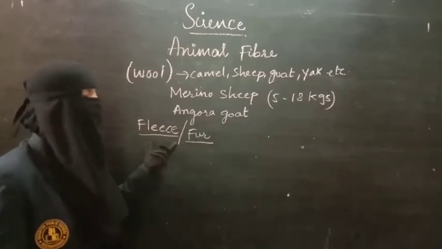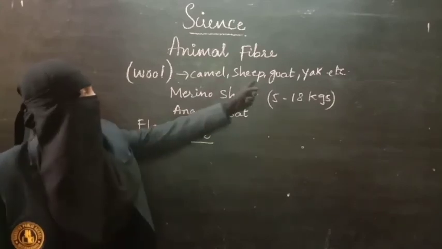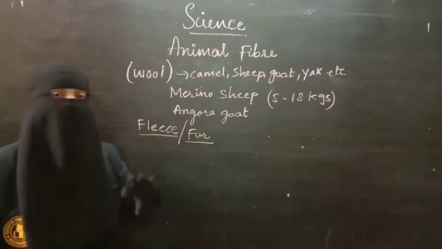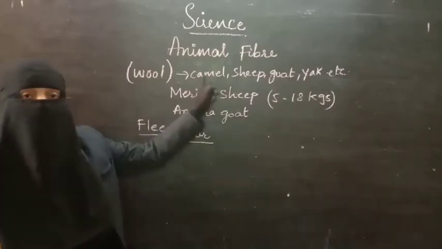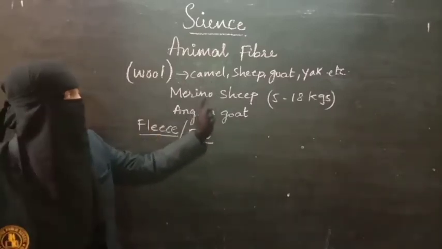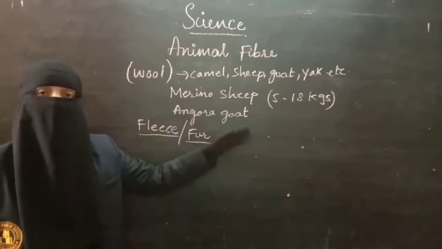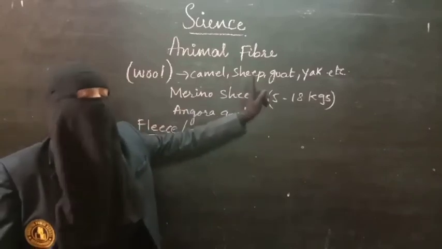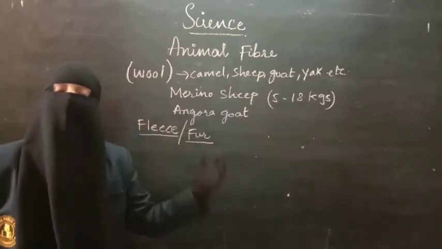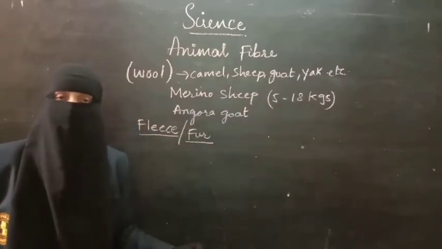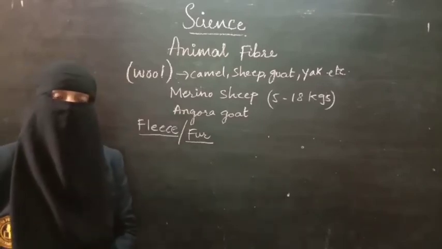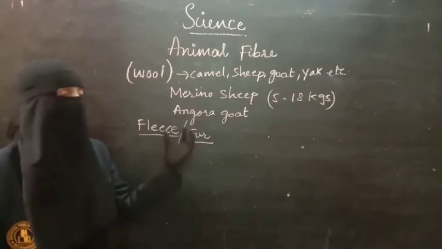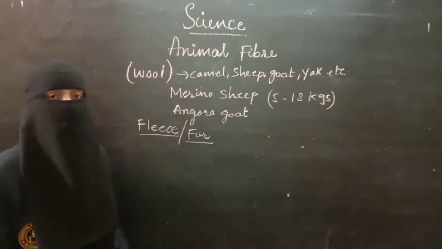There is a difference between the fleece of the camel, the angora goat and the sheep. The difference is in the texture. Camels have rough and coarse hair, whereas sheep and goats have soft hair. That soft hair is used for making woolen clothes. There is a process through which we get these woolen clothes.